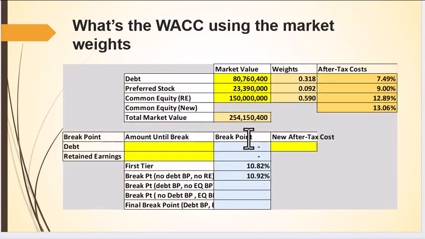So let's see how this might work. In the very first structure, I adjusted the weights just a little bit to be more accurate. You can see that the first tier says, as we first start gathering money, we're going to gather at 10.82%. That's the weighted average. Now, somewhere we're going to run out of retained earnings. When we run out of retained earnings, we're going to substitute the retained earnings with the cost of new equity, which is higher. So now the weighted average cost goes up. We have a first tier here and we have a second tier.